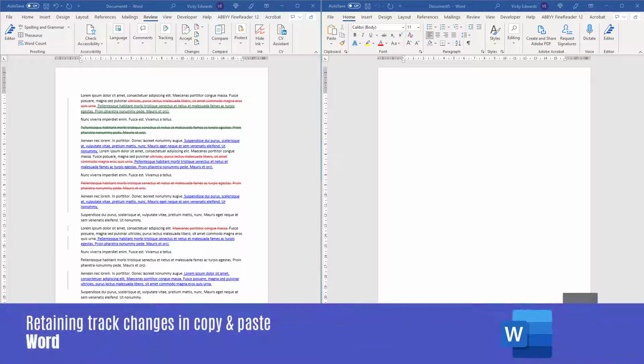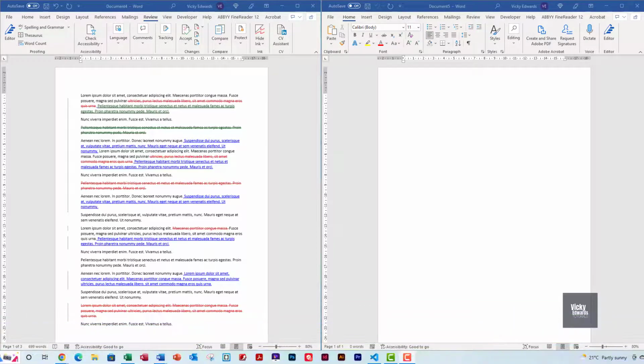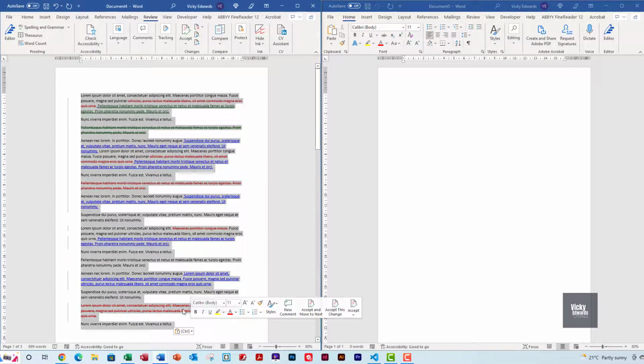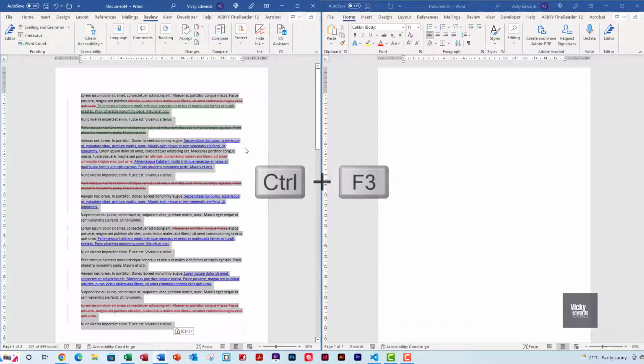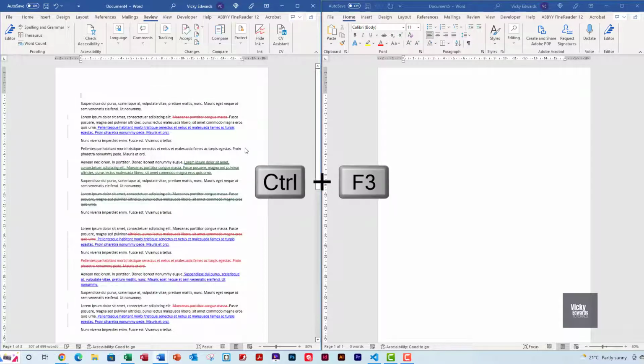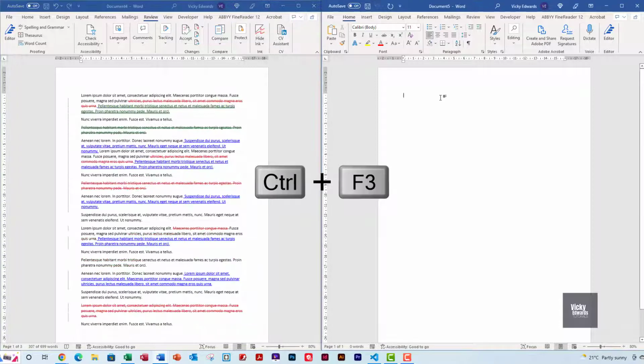In this video, we're going to learn how to copy and paste track changes text and retain the track changes. Select the text with track changes you want to copy and press the Ctrl and F3 key on your keyboard. This cuts the text from its original location.